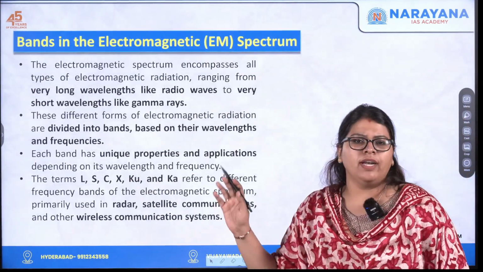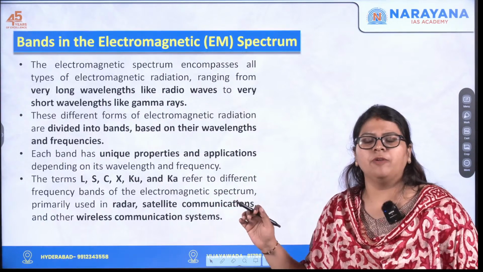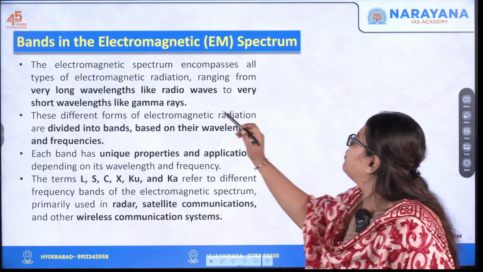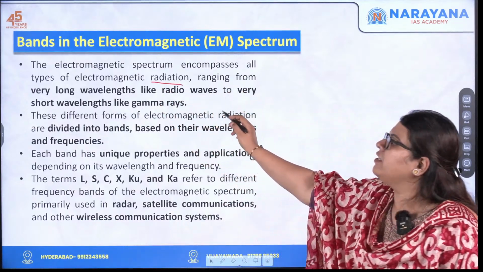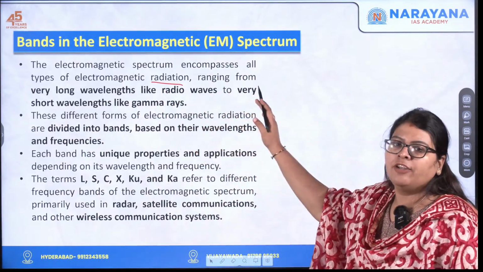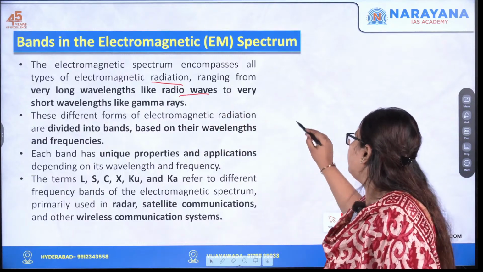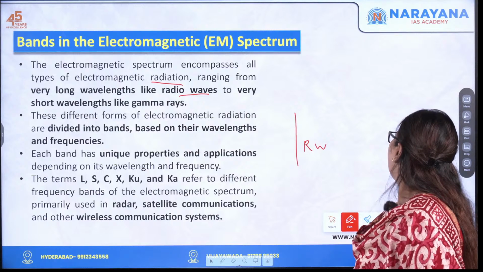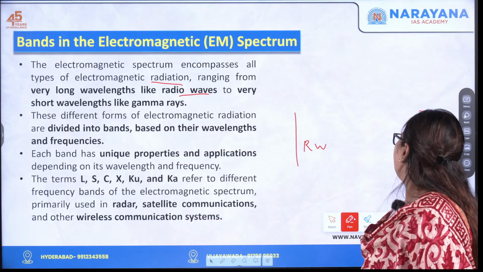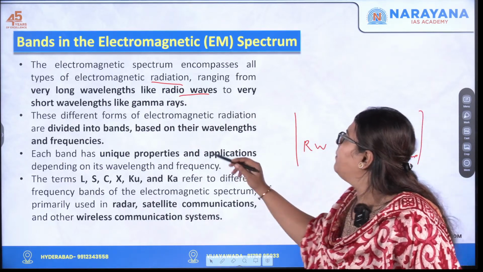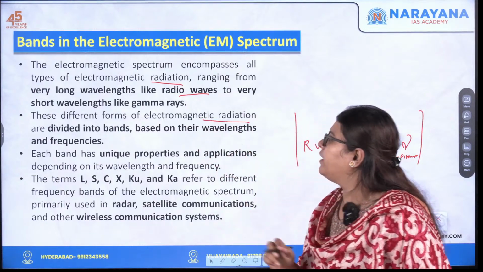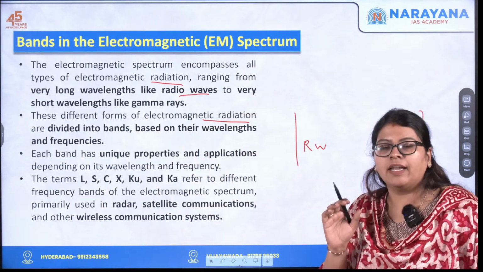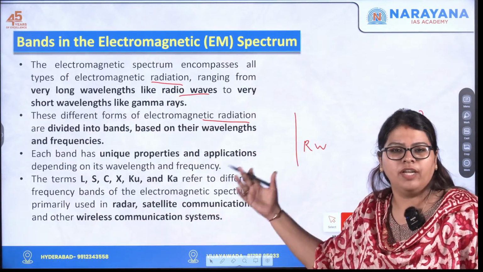As I told you, there are different bands in the electromagnetic spectrum. What is the electromagnetic spectrum? It encompasses all types of electromagnetic radiation, ranging from very long wavelengths like radio waves to very short wavelengths like gamma rays. There are different types of electromagnetic radiation, and as I told you, it is divided into bands based on the wavelength range or the frequency range.